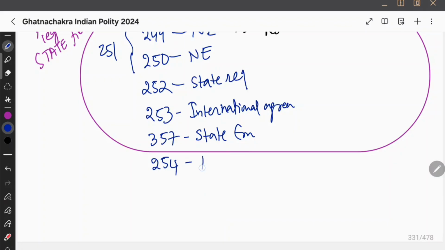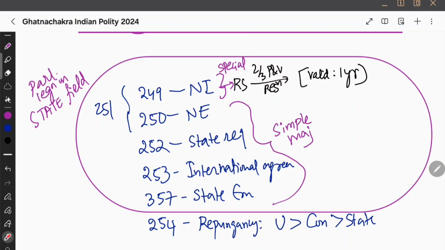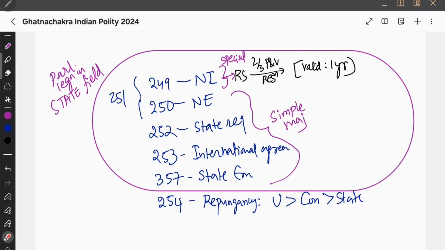It says that in case of any repugnancy, this article is about repugnancy. Union list is greater than concurrent, and it is greater than state. That is 254. One thing you need to know: only the Rajya Sabha resolution is special, requiring a special majority. All of the others require simple majority. Even for the state emergency, Parliament needs to pass only a simple majority. That is all to it.